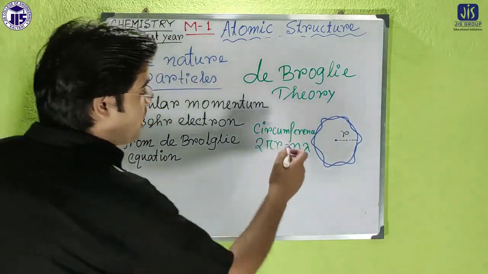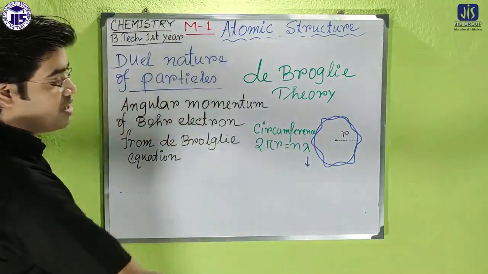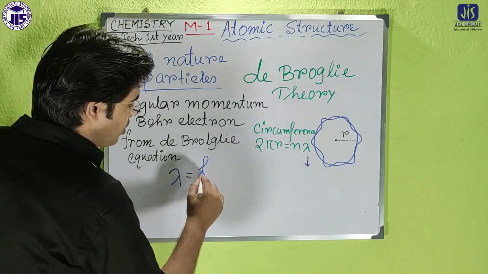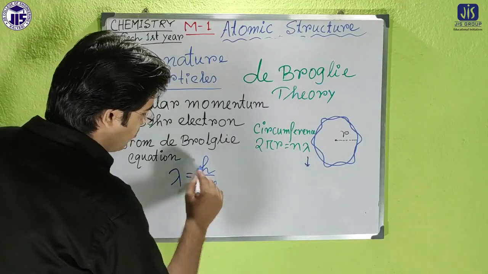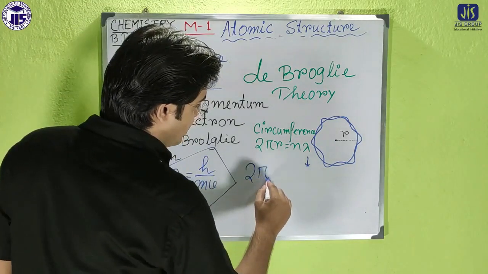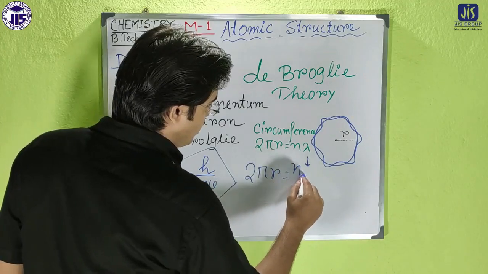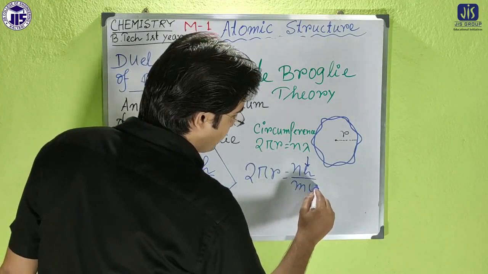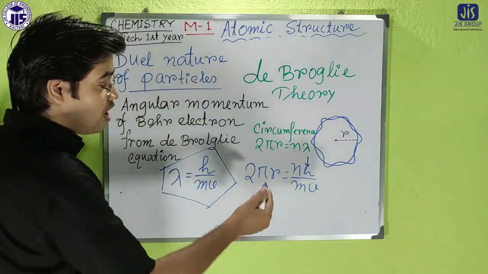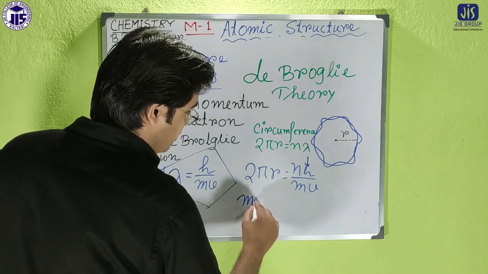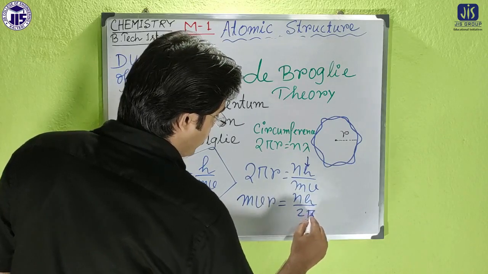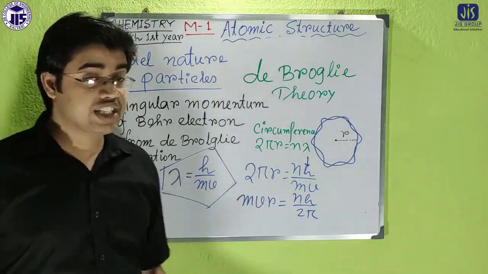So now just put in the expression. What is the expression of lambda? De Broglie already told that lambda equals h by mv. So 2 pi r equals nh by mv, or we can write mvr equals nh by 2 pi, and you know that equation was established by Niels Bohr.